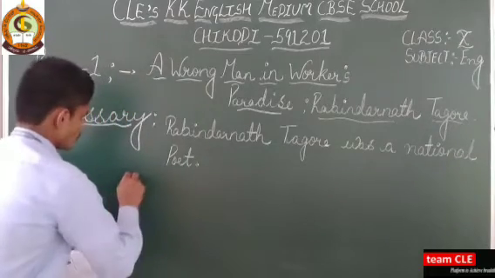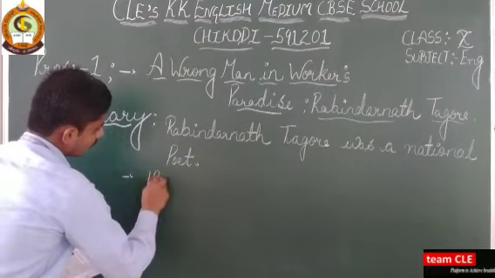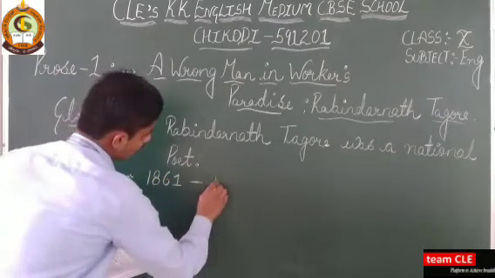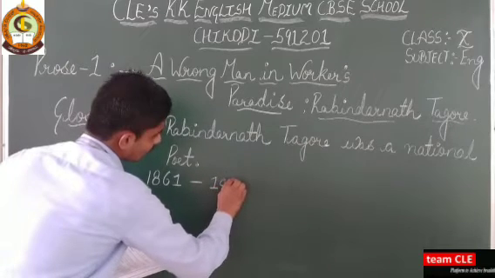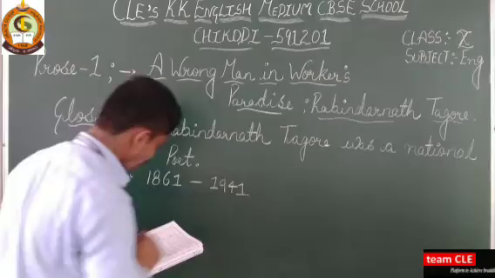He was born in 1861 and died in 1941. This is all about the author.